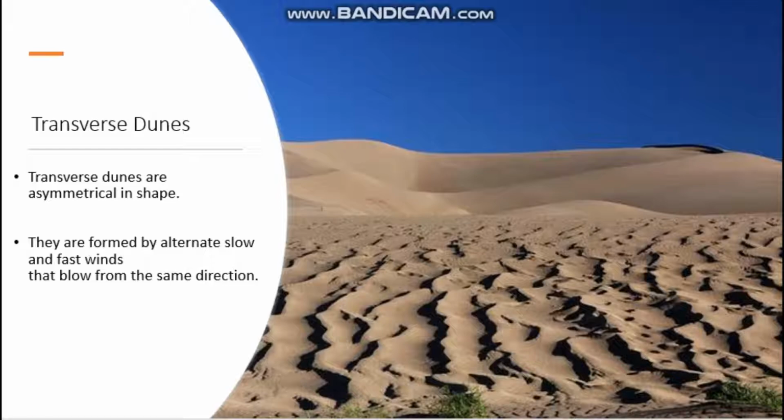Did you understand? Once again, what are transverse dunes? Transverse dunes are asymmetrical in shape. What do you mean by asymmetrical? Not in a correct manner, in an irregular shape. They are formed by alternate slow and fast wind that blow from the same direction.